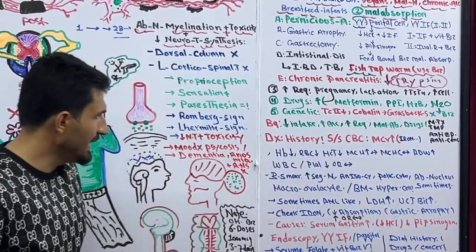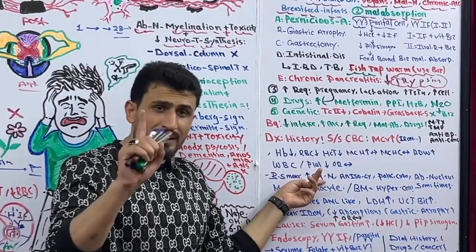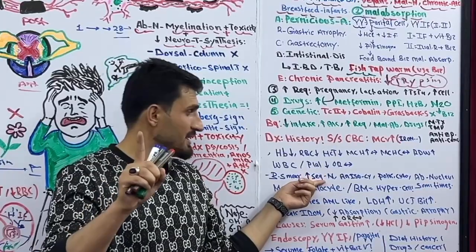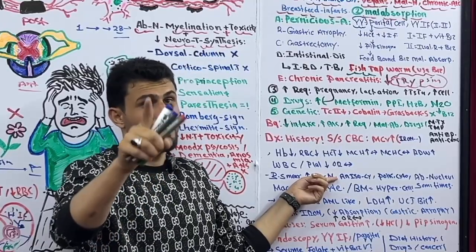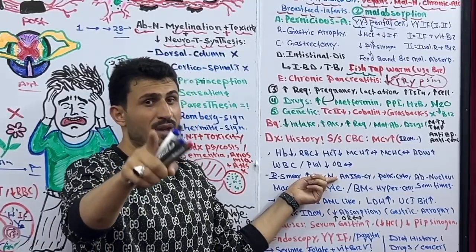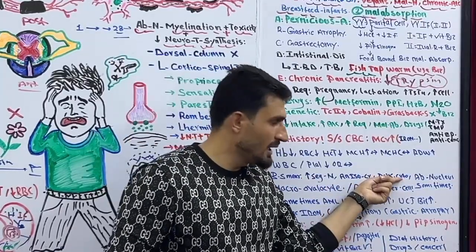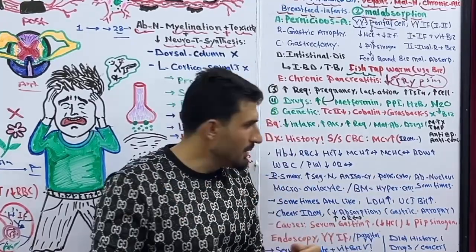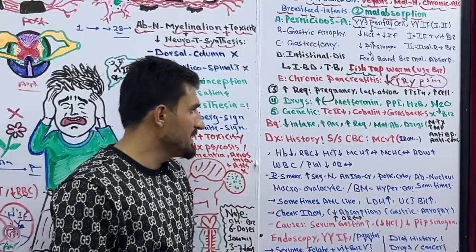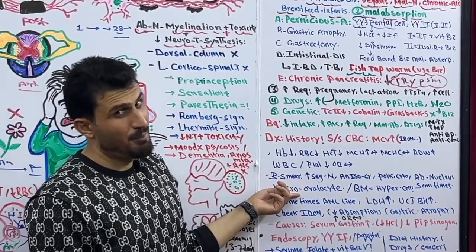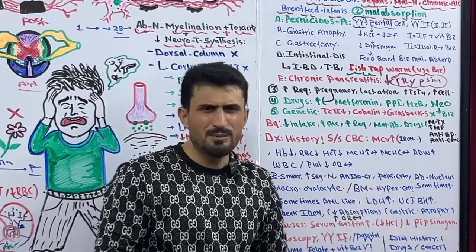Most important, the blood smear. In the blood smear, if you find even one neutrophil that is hypersegmented, with a hypersegmented nucleus, you can diagnose the patient with vitamin B9 and vitamin B12 deficiency anemia. Plus you will find poikilocytosis, which means different shapes of RBCs. Plus you will find anisocytosis, which means different sizes of RBCs. Plus you will sometimes find macro-ovalocytes. Got it?